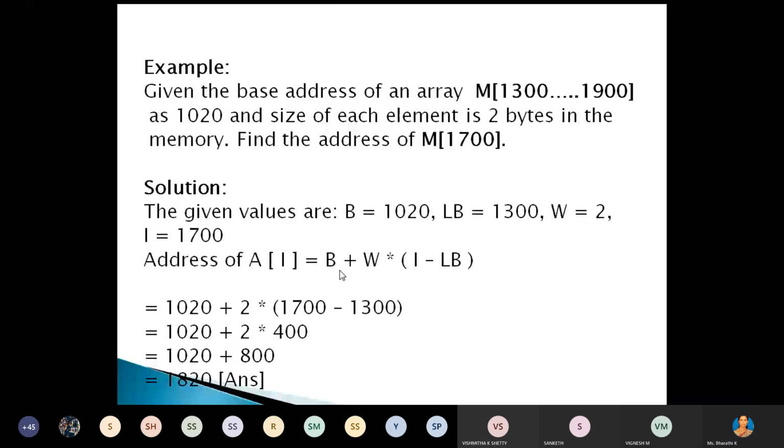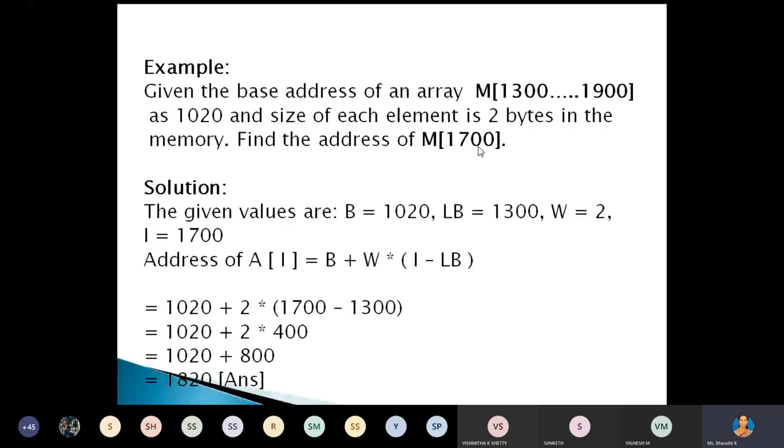1020 plus 2 into 1700, that is the index, minus 1300, that is the lower bound. See here we are not assuming the lower bound as 0, it is already given in the problem. Evaluate this expression and we will get the actual address of M of 1700, that is 1820.